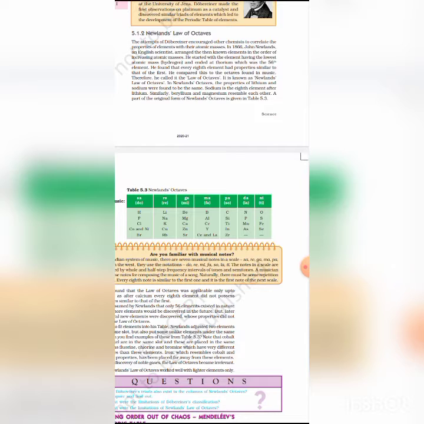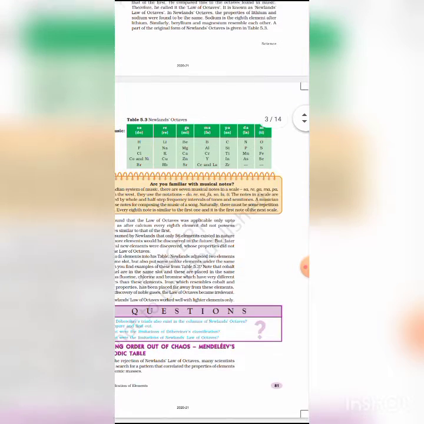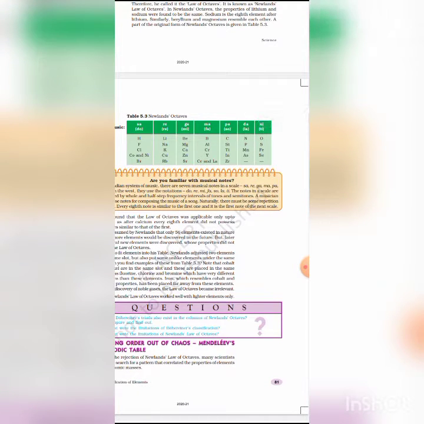We only apply this rule up to calcium, because after calcium every eighth element did not possess properties similar to that of the first. Okay, so students, these are the difficulties of Newlands' octave rule.